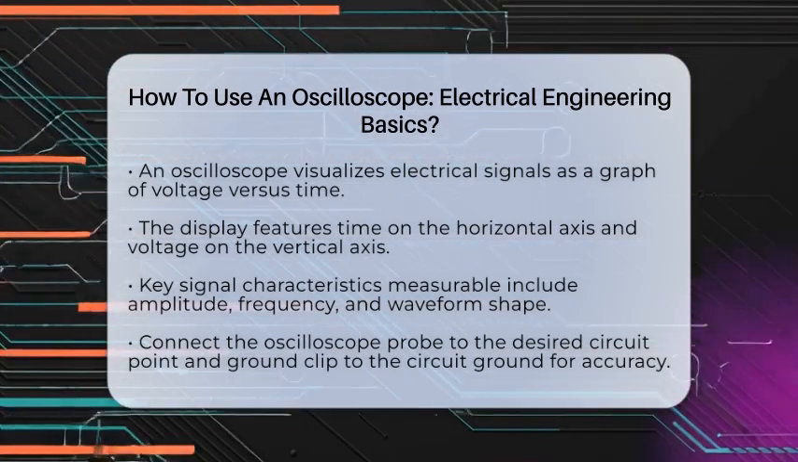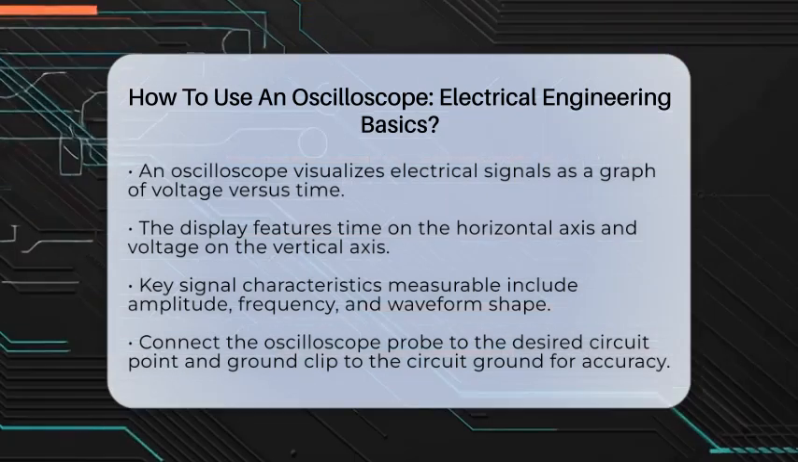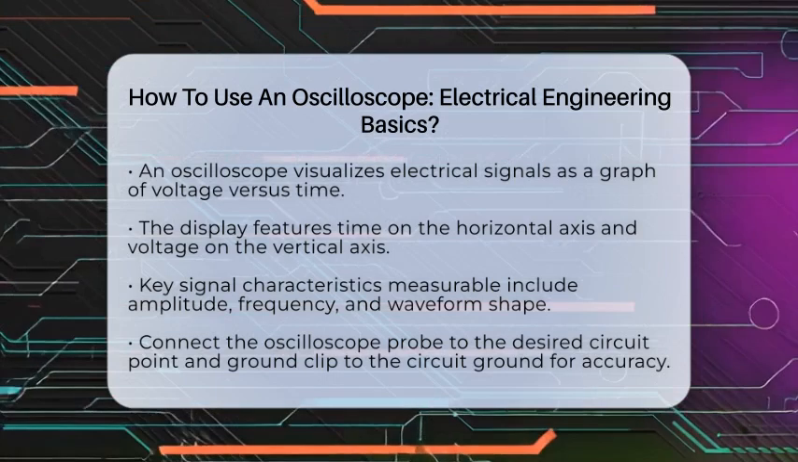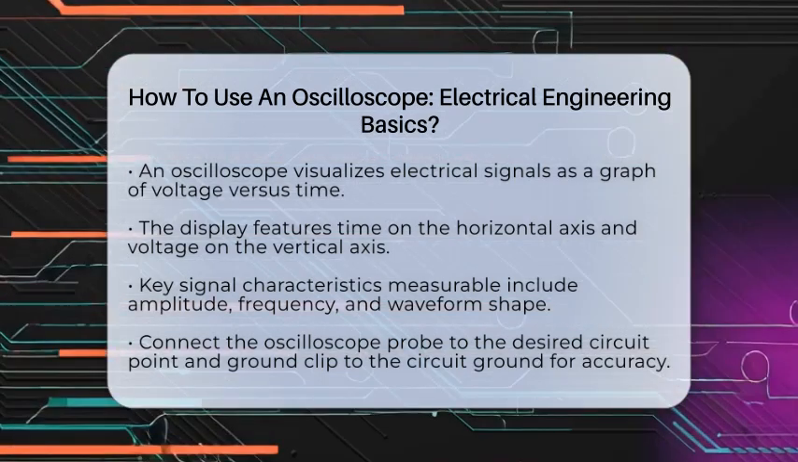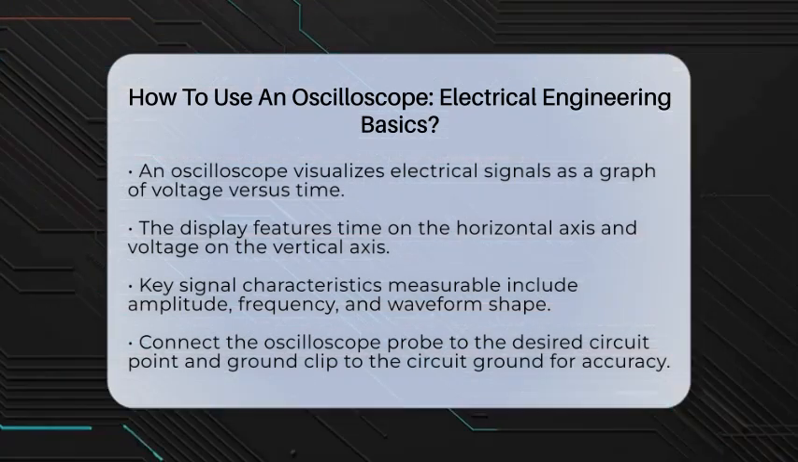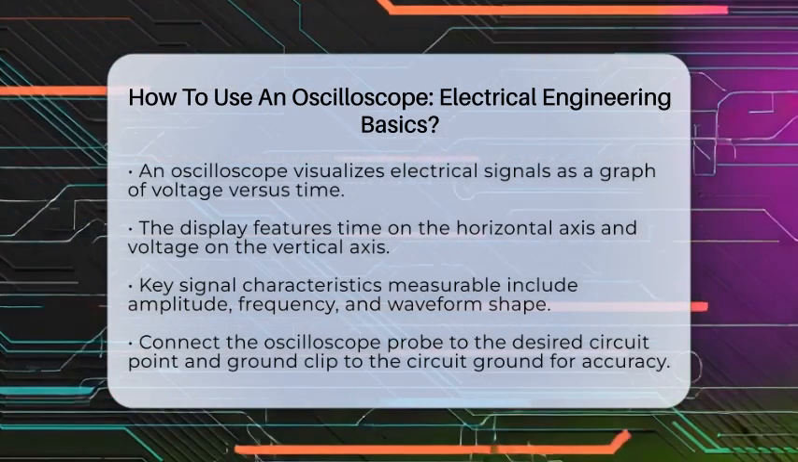First, you need to understand what the display shows. The oscilloscope screen has time on the horizontal axis and voltage on the vertical axis. This setup helps you measure important signal characteristics like amplitude, frequency, and waveform shape.